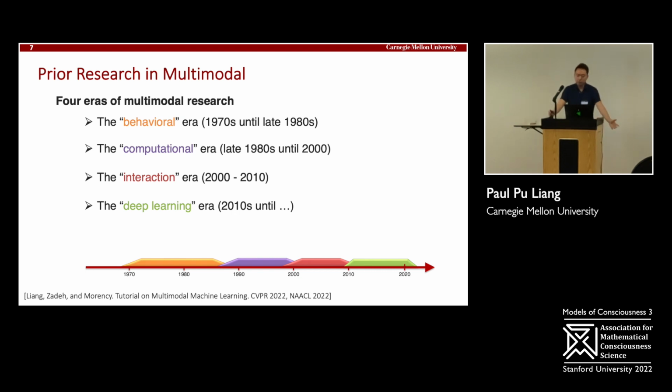That slowly led to the computational era, turning these behavioral insights into computational models, like computational models of audio-visual speech recognition based on hidden Markov models, for example. We had computational models for a single speaker, a single person. Can we then put these two together? Can we get humans and computers to interact with each other through these multimodal systems? And finally, we all know what happened in the 2010s. We saw a huge boom in machine learning and deep learning research. And that came the deep learning era of multimodal research.